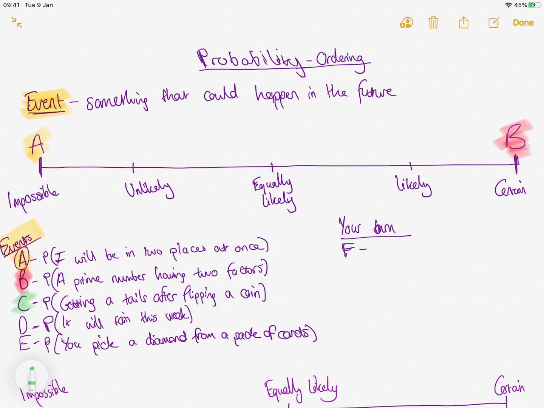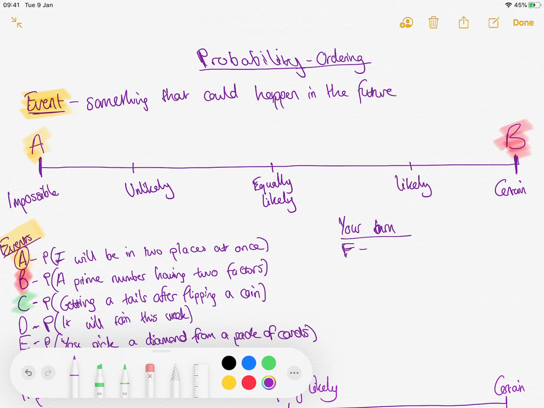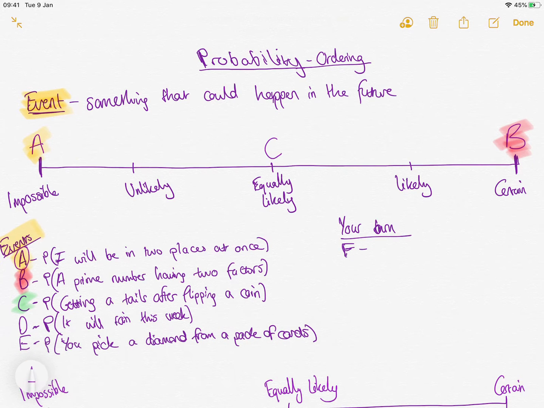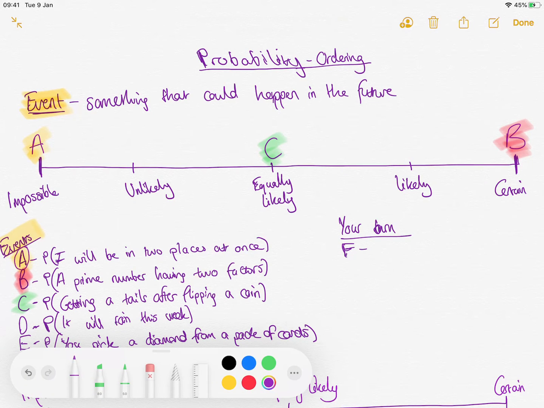Right, next event, C. And again, maybe you want to pause, try and have a go at it. Probability of getting a tails after flipping a coin. So I flip the coin. What's the probability that it comes up tails? Well, there's two outcomes there. That it's a heads or a tails, so it's equally likely. I mean, it's equally likely to happen as to not happen. I could get a tails, I could get a heads. Those things are equally likely. And again, that's where people's imaginations start running away, and they go, "Oh, what if it lands on the side?" And the probability of that actually happening, I've never seen it, so it's very small. So just to make our lives easy, just say it's a half chance of happening.